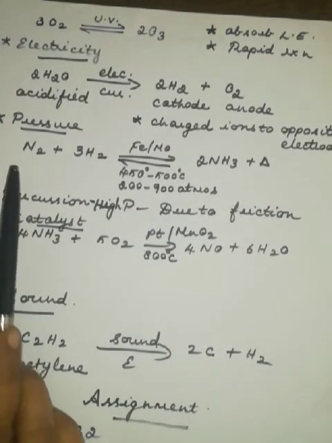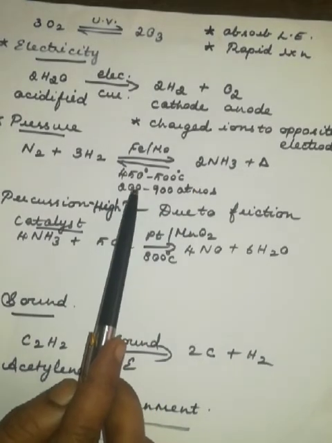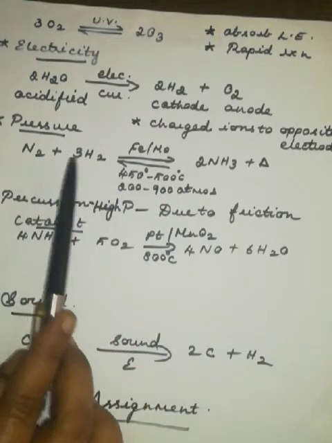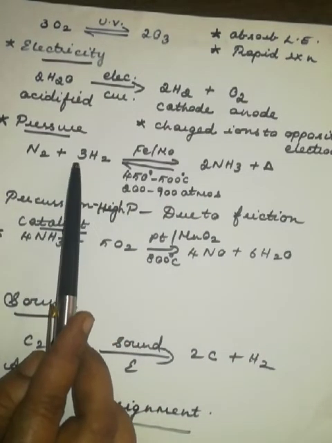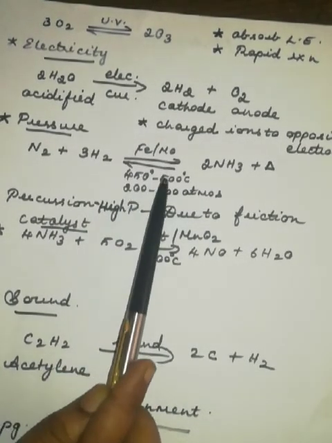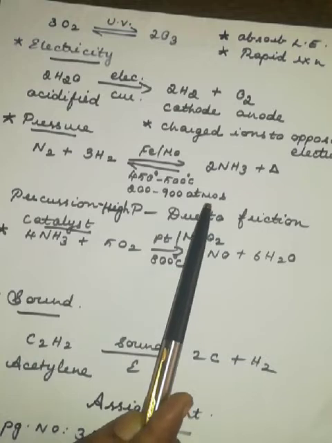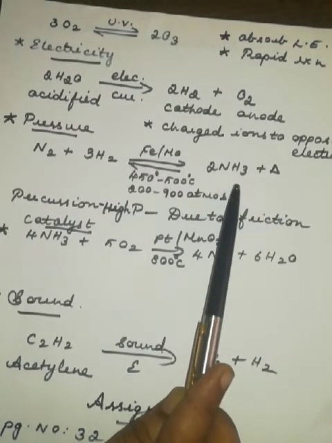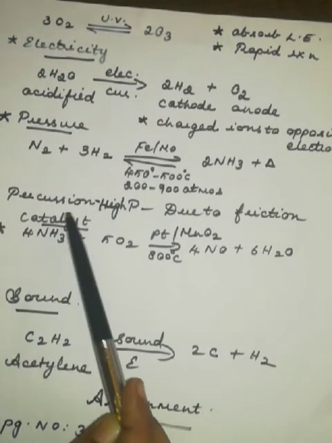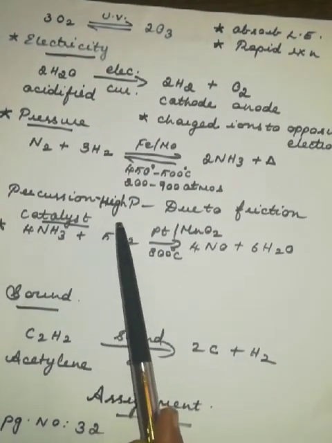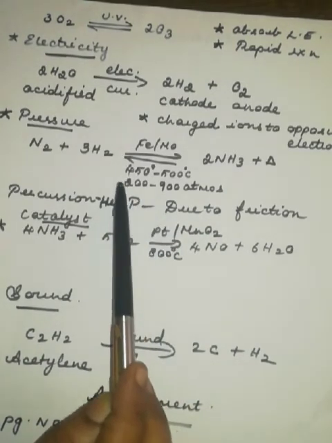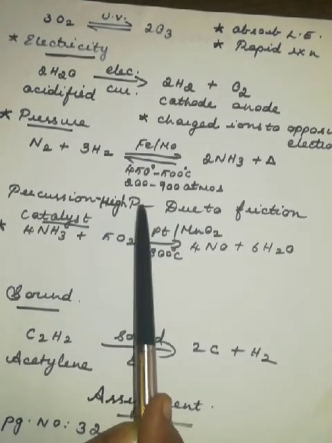Now coming to pressure. In the preparation of ammonia gas, unless you maintain the pressure, you won't get ammonia gas. So nitrogen and hydrogen, along with the catalyst iron and promoter molybdenum, at a temperature and pressure of 200 to 900 atmospheres, give ammonia gas, and it is a highly exothermic reaction. Here, percussion is the term used. Percussion means high pressure. We are applying a high pressure, so the reaction takes place.